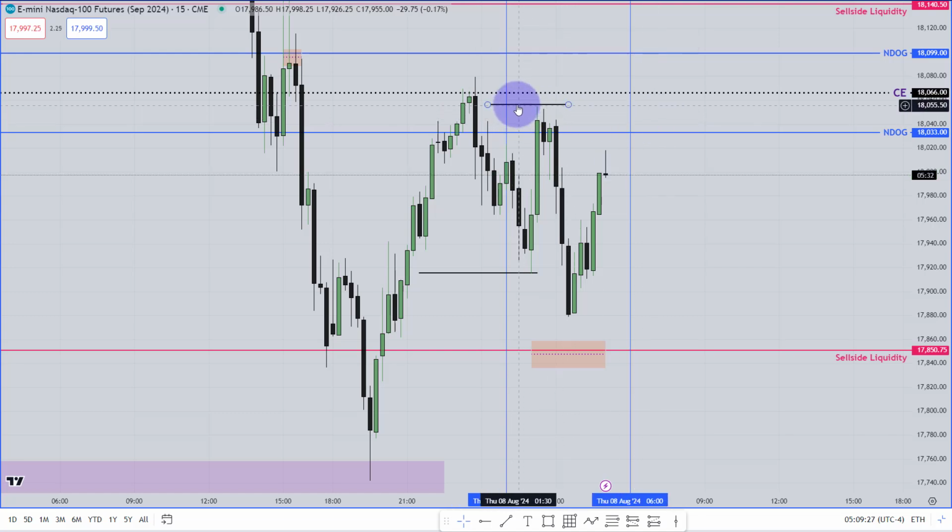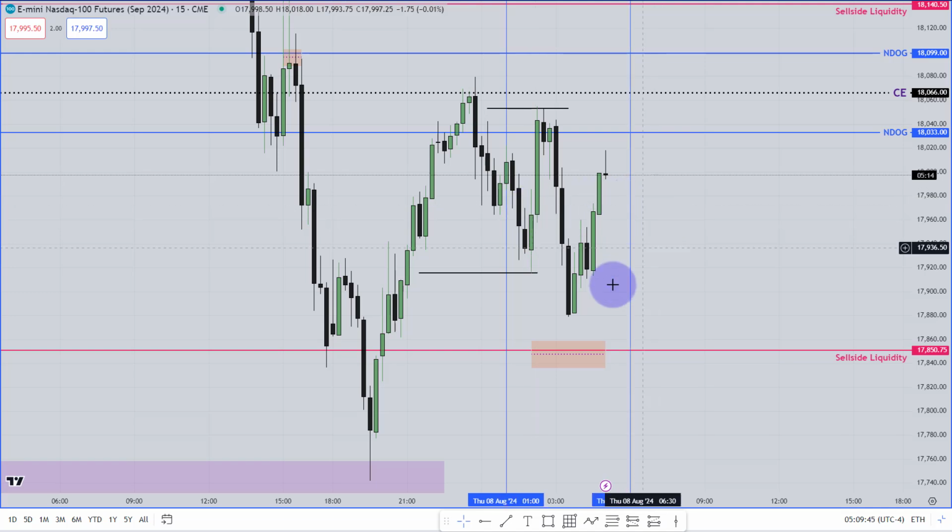Okay, so this is the buy side liquidity that the market has made inside the London session from 1 a.m. to 5 a.m. Are you going to take the sell or buy outside of the kill zone? Absolutely not. So you will start to look for your entry from 2 a.m. New York local time only.